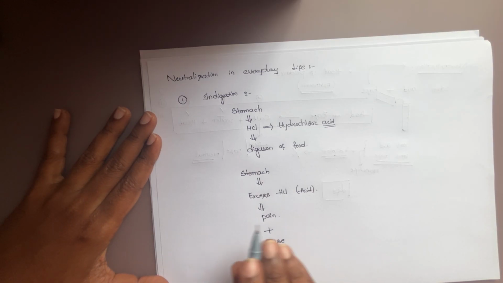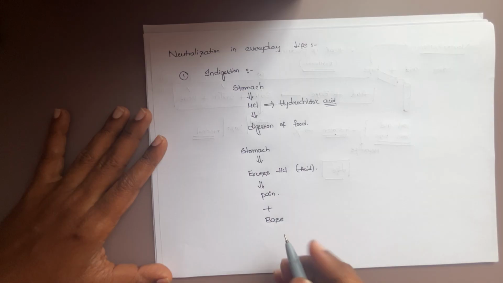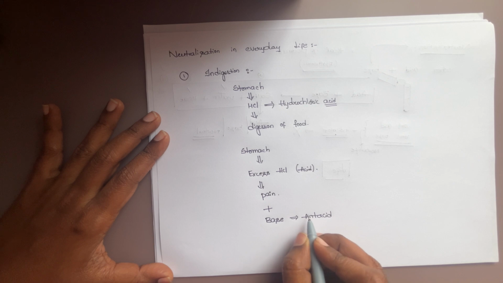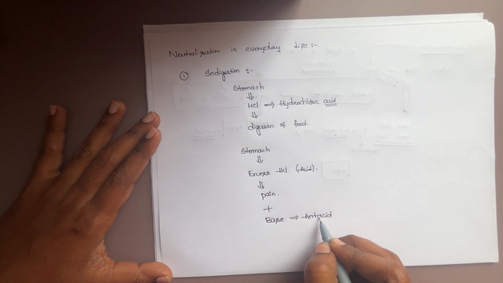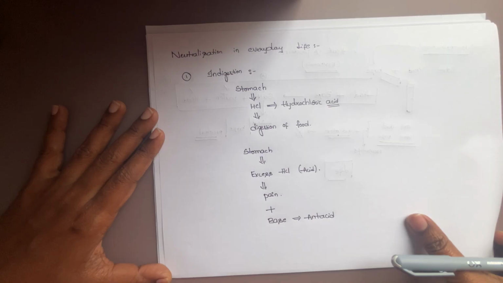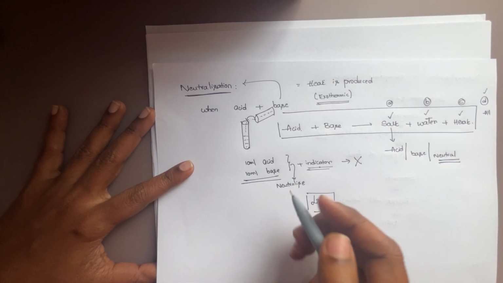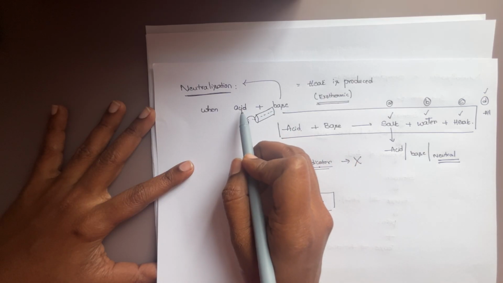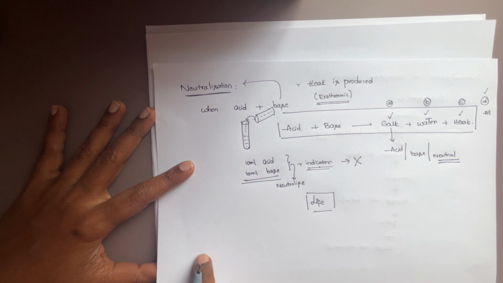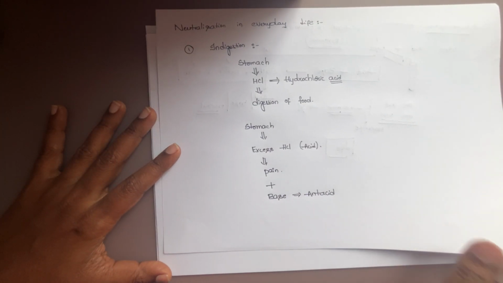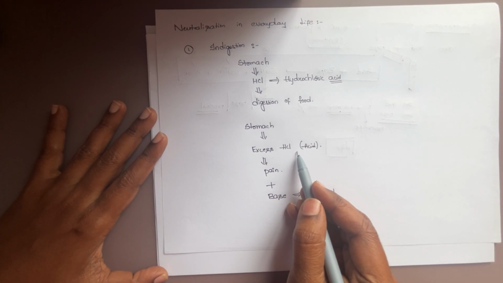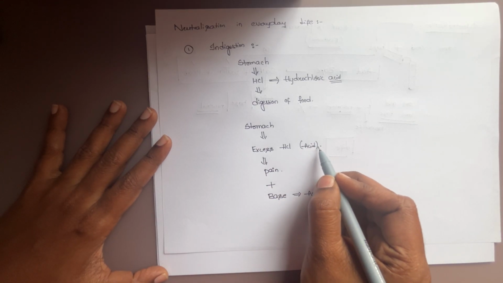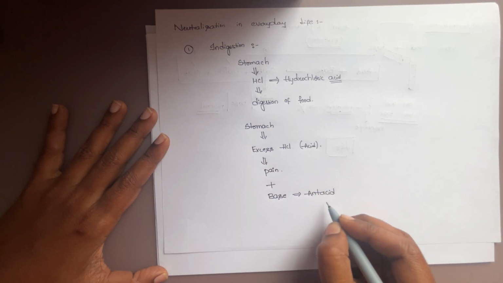We cannot add all types of bases, only the base which is used as an antacid. Antacid means anti to acid, which nullifies the character of acid. In the previous class also I told you, in neutralization, acid nullifies the character of base and base nullifies the character of acid. This process is called neutralization. The same thing happens in our stomach also. If excess acid is there, its character is nullified by using a base, that is an antacid.